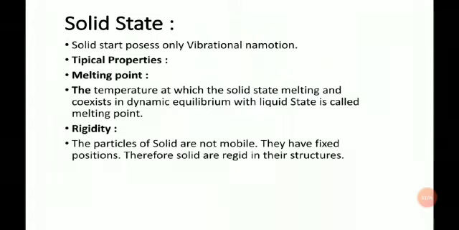The properties of solids are, first of all, melting point: the temperature at which the solids start melting and coexist in dynamic equilibrium with the liquid state is called the melting point.